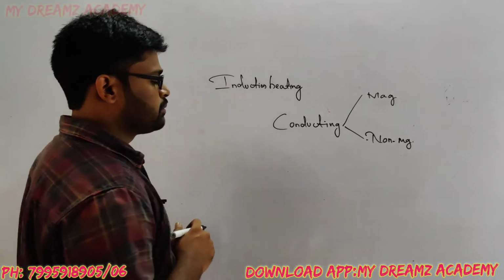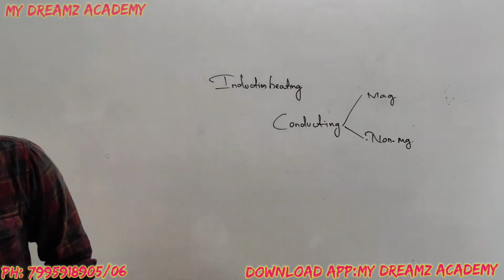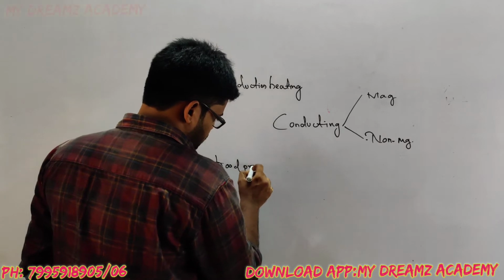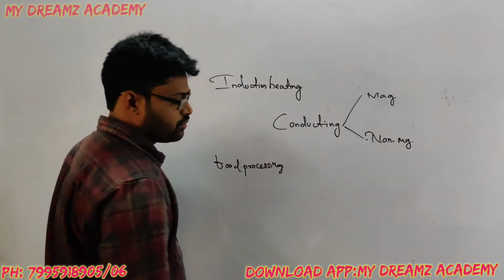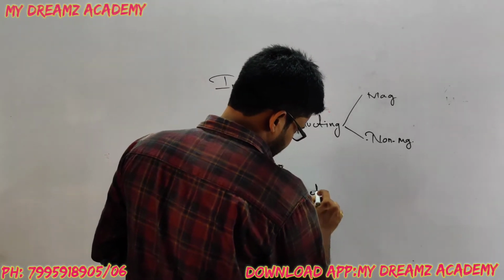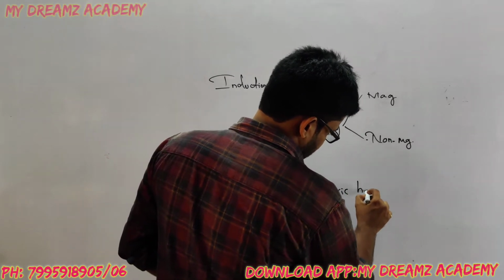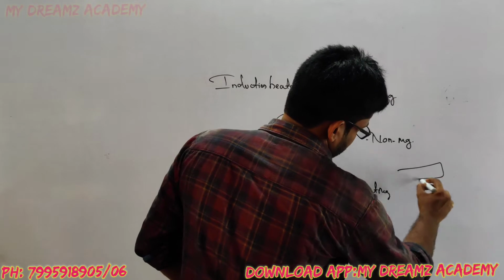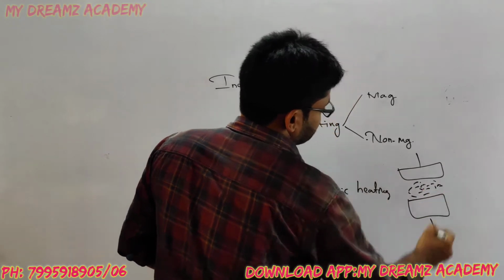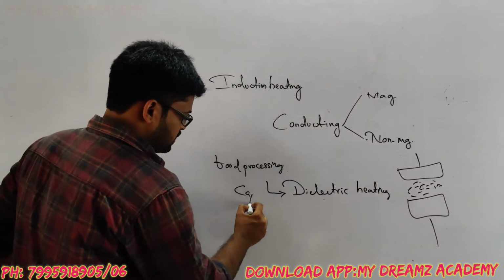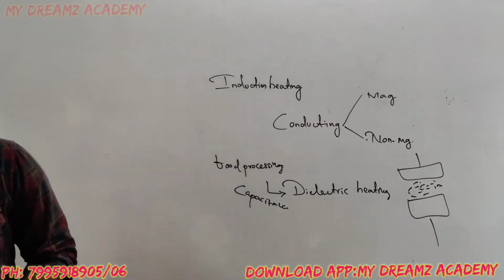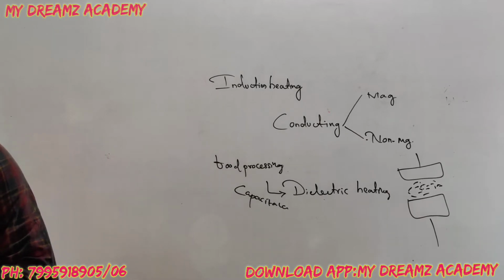Always remember what method of heating we use for non-conducting materials. In food processing, microwave ovens, that is dielectric heating. Here we have one electrode, and here another electrode, like this. Dielectric materials are used here, same as the capacitance effect.